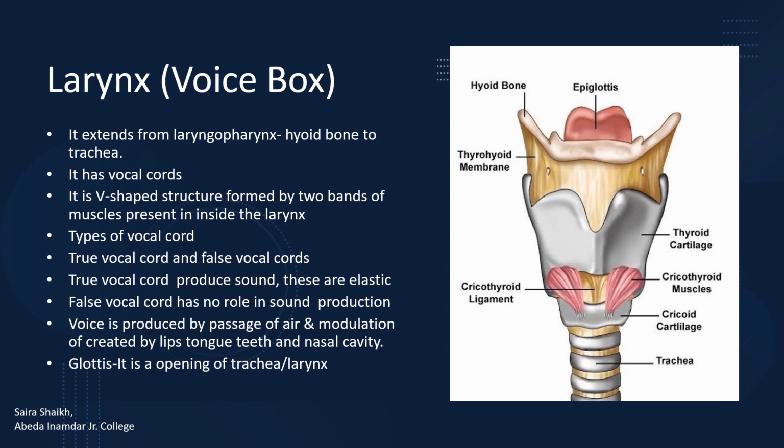True vocal cords produce sound. These are elastic. False vocal cords have no role in sound production. Voice is produced by the passage of air and the modulation created by the lips, tongue, teeth and the nasal cavity. Glottis is the opening of the larynx into the trachea.